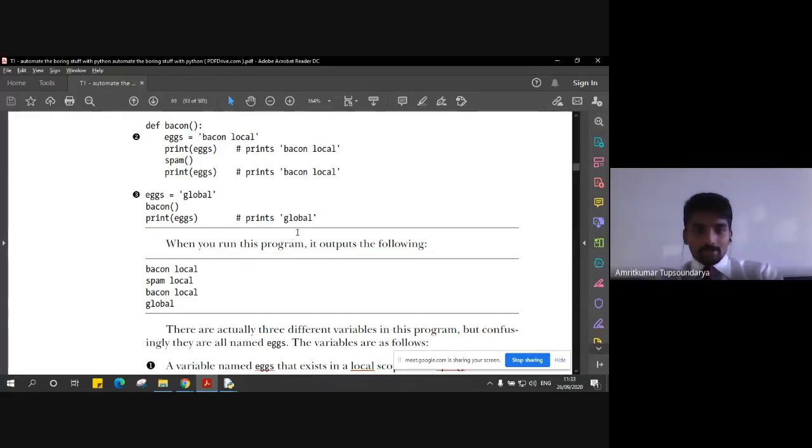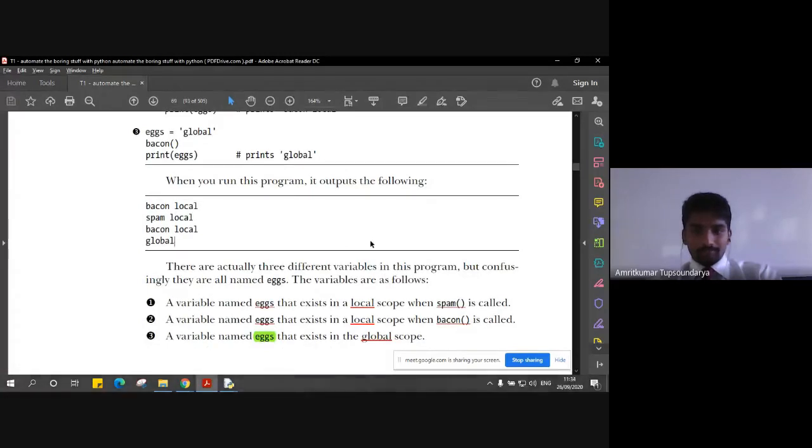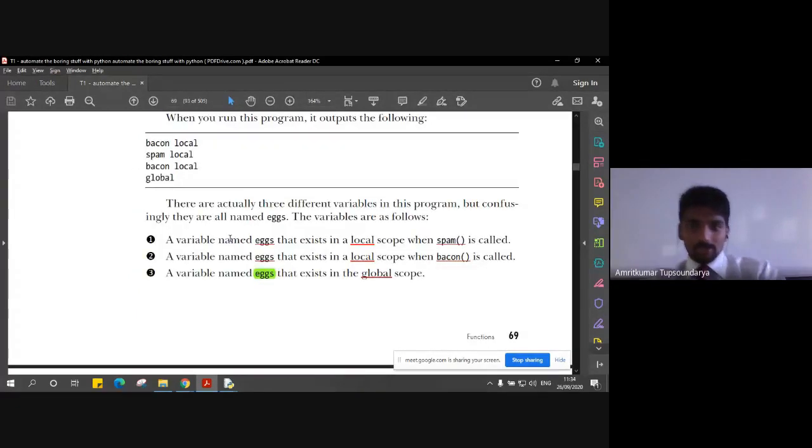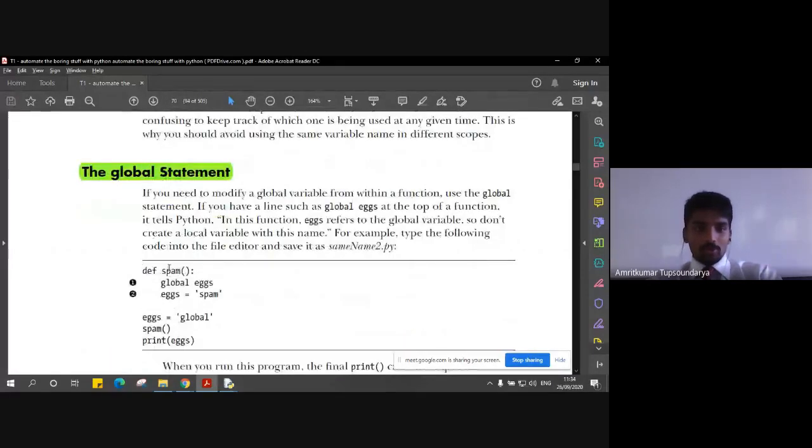So there are three different variables in the program with the same names, right? So far, what we saw: a global x, then a Bacon local x, then a spam local x. Basically, this is to make us understand how this particular variable called x is accessed at the local scope as well as the global scope. So one x is local scope to spam, one x is local scope to Bacon, and one x is a global variable, which exists at the global scope, right? So I hope you got the point here.